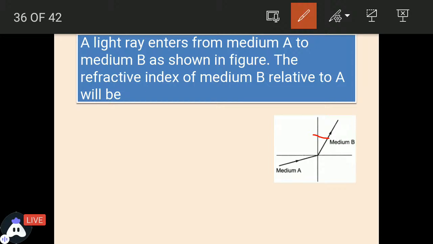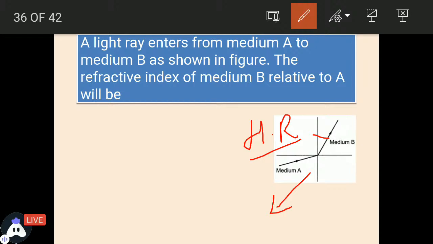So when the light ray bends towards the normal, it means that medium B has higher refractive index, because we know that when light goes from rarer to denser, it bends towards the normal. And denser means higher refractive index, so it is bending towards the normal, and that means the speed of light is less in case of medium A.